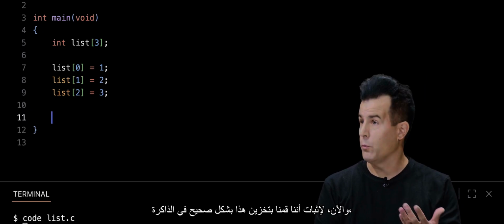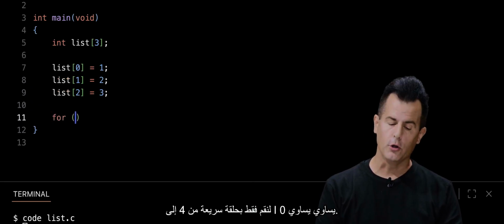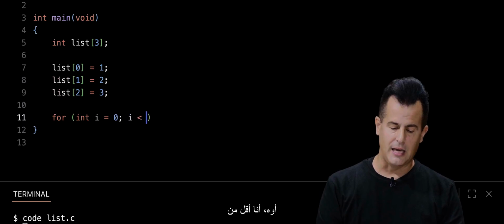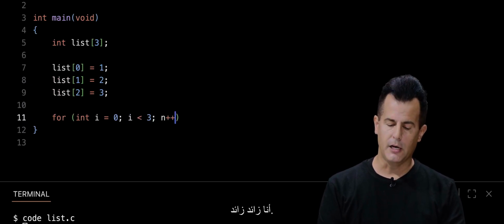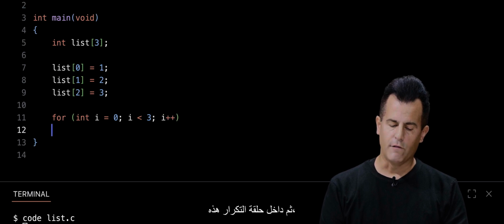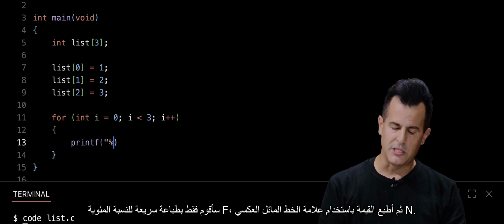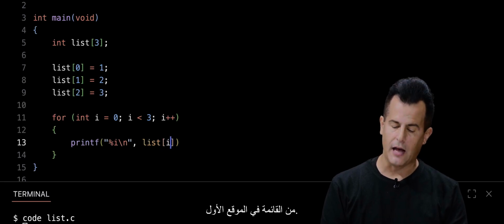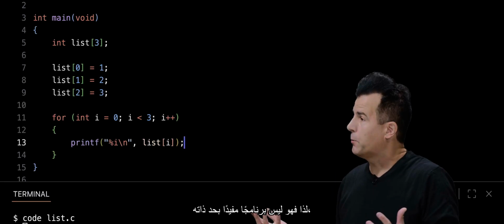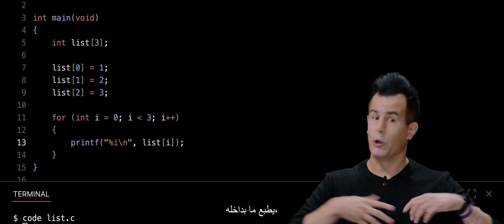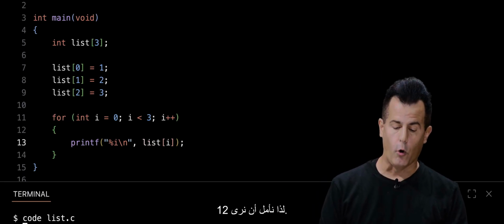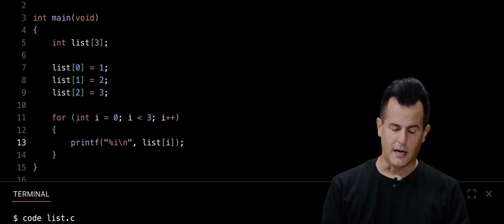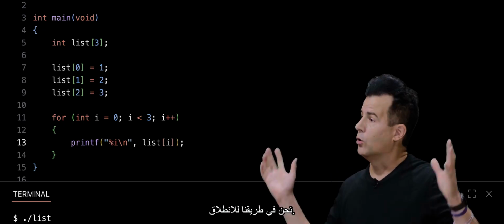Now, just to prove that we've stored this correctly in memory, let's just do a quick for loop. For int i equals 0, i is less than 3, i++. And then inside of this for loop, I'm just going to do a quick printf of %i\n, printing out the value of list at location i. So it's not a useful program per se, but it gives us an array to play with. It prints out what's in it. So hopefully we will see 1, 2, and 3 on the screen. So let me make this list program. ./list, enter, and voila, we're on our way.